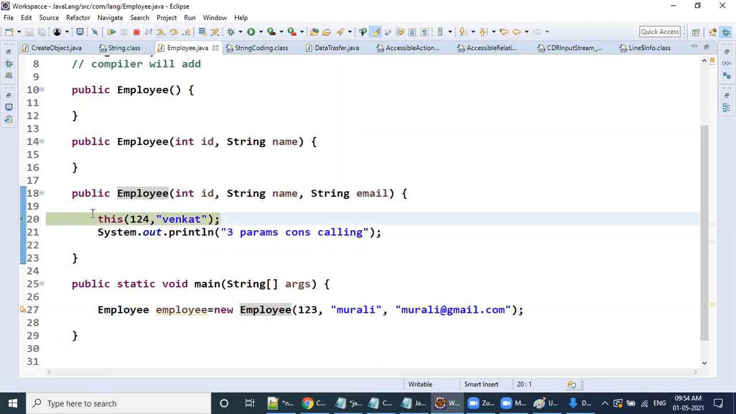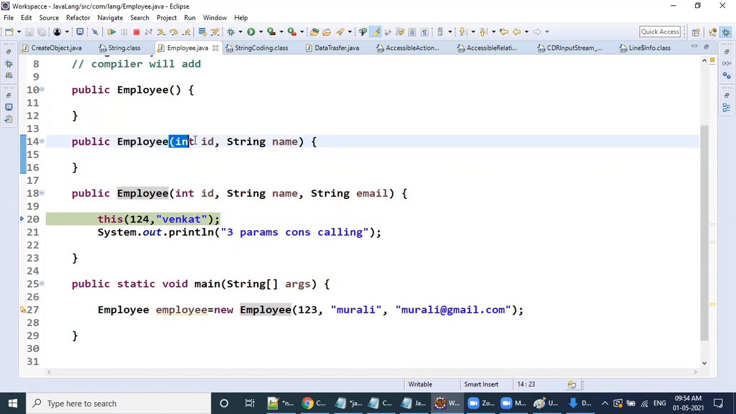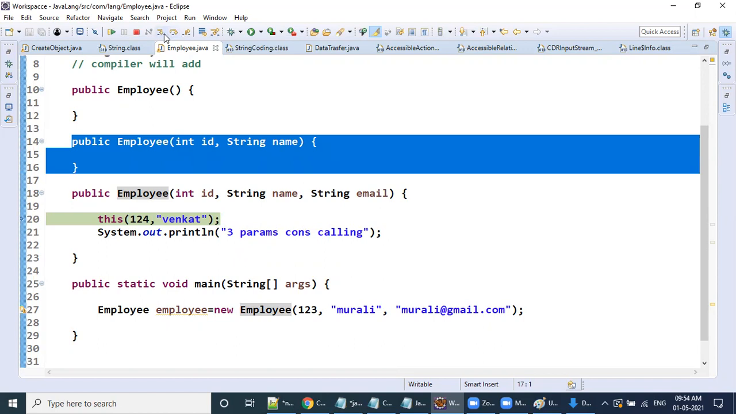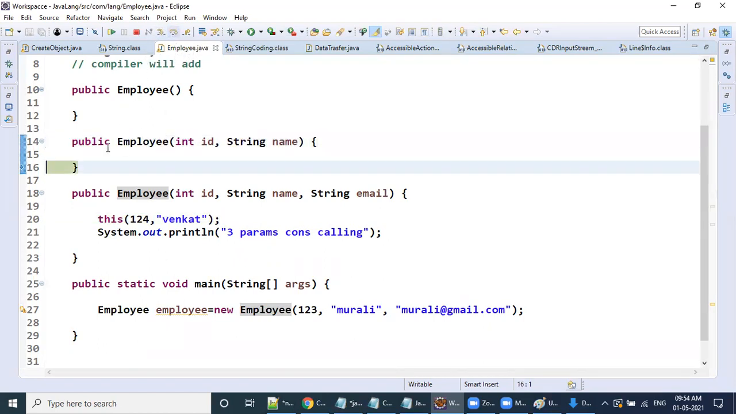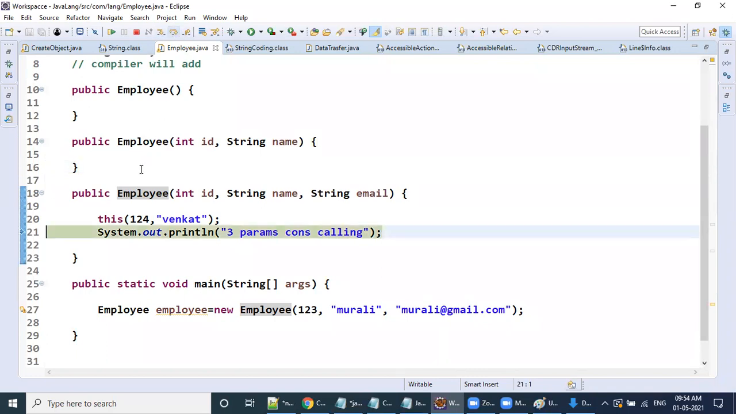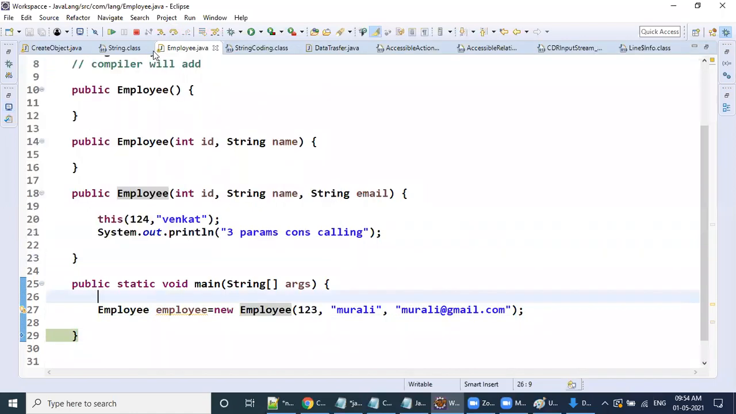Wherever you see this of 124 and Venkat, how many parameters am I passing here? Two parameters, right? Is there any matching constructor? The one accepting two parameters is receiving it. This is matched. Now I'm moving inside. The call goes here, and once it is executed, control comes to the next statement, and then goes to the main method. Is my point clear? Any doubt?